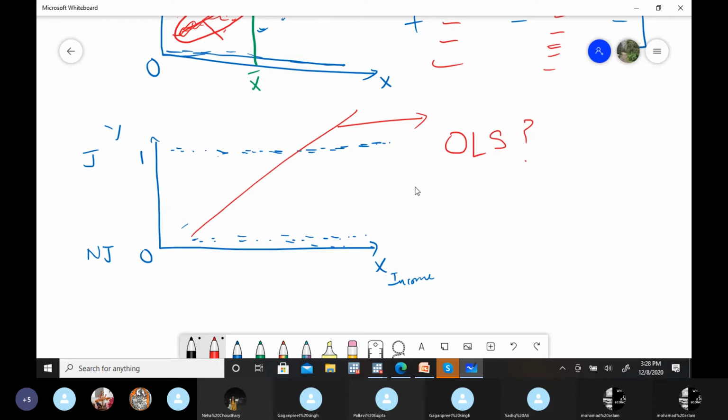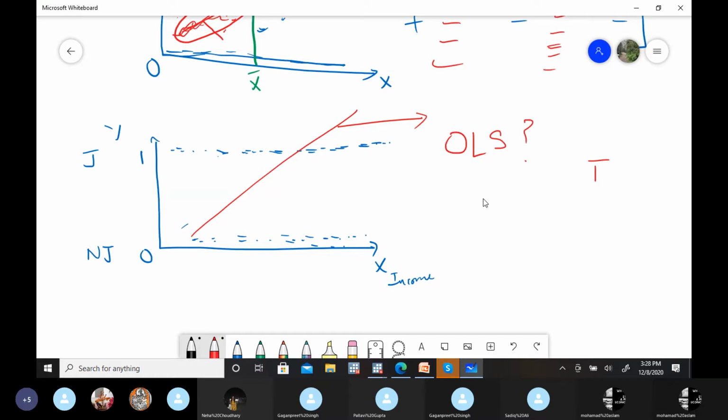Okay, I hope now at least you have this idea that OLS is not going to work here. The thing is, why is it not going to work? There are 2 parts. One, technical. What are the technical problems? And second, theoretical problems.